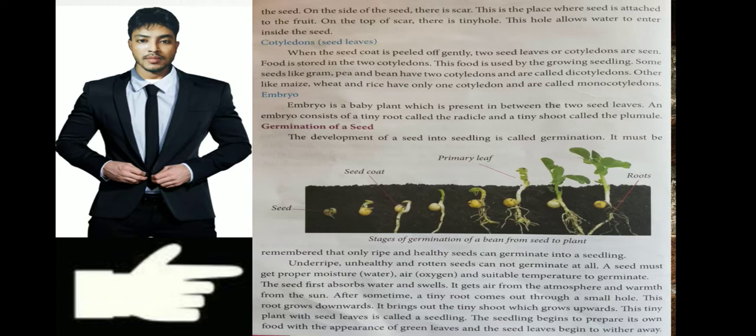In the sixth process, the shoot goes out of the ground and small leaves are there. And in the seventh process, the leaves grow, 1, 2, 3, 4. And in the last process, the roots grow deeper, stronger, and many more leaves come out. This is how a plant grows from a seed, and this whole process is called germination.